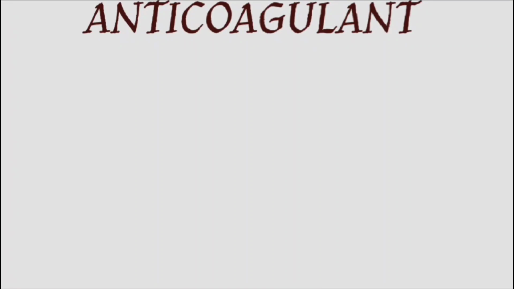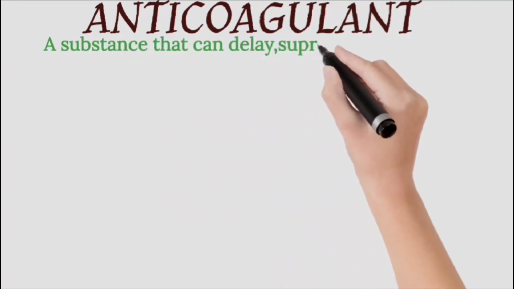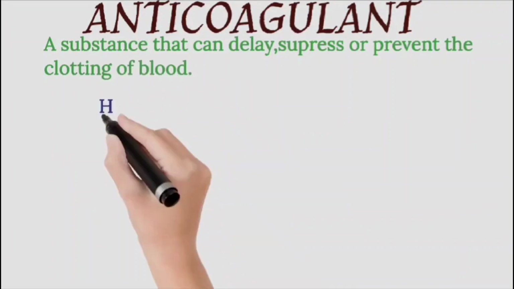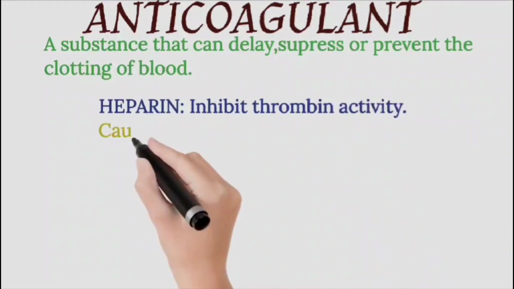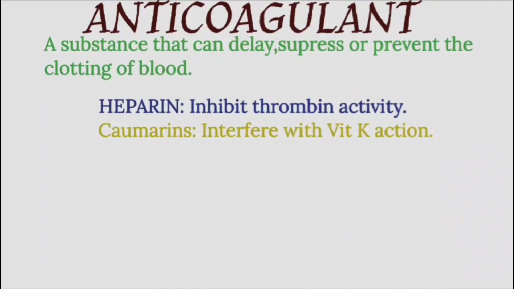It can be defined as a substance which prevents blood clotting, for example heparin and coumarins. Heparin acts as an anticoagulant by inhibiting thrombin activity, and coumarins prevent blood clotting by interfering with vitamin K action. In previous slides, you can see how important a role thrombin and vitamin K play in blood coagulation.